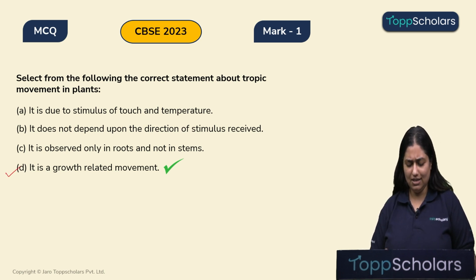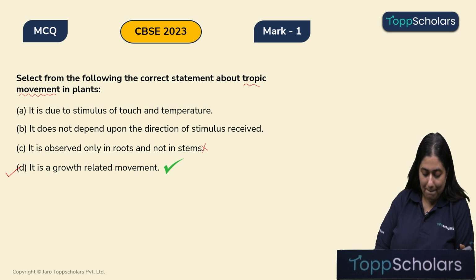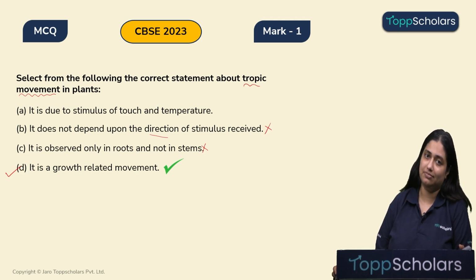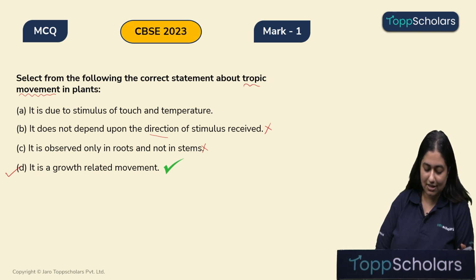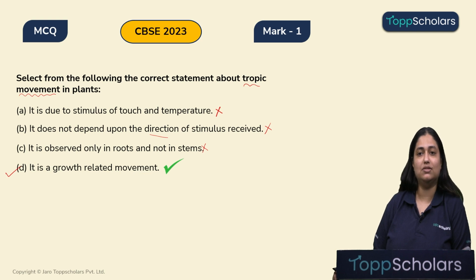Now, let's see why the other options are incorrect. Children, the trophic movement, first of all, it is observed both in root and stems. Therefore, option C becomes incorrect. It depends upon the direction of the stimulus received. And therefore, option B is also incorrect. And option A, which says that it is due to stimulus of touch and temperature, it is obviously incorrect. Therefore, the correct answer over here is option D. Alright, now let's move to the next question.